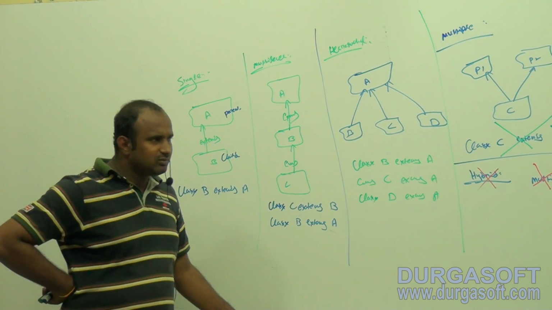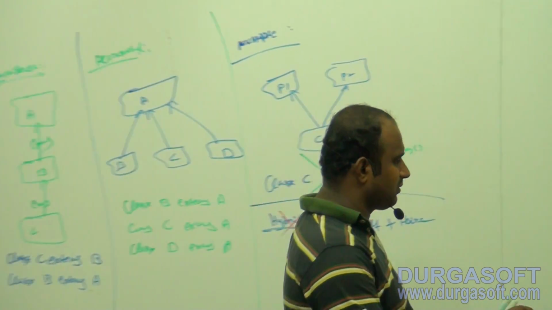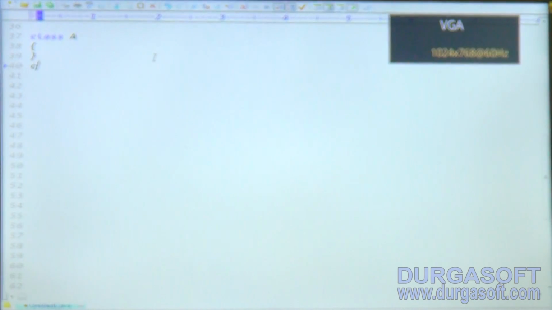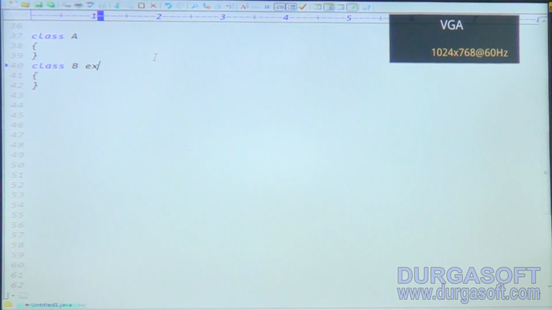So check the example once. I'll read the example, so please observe. Here I'm writing class A. I'm writing class B. Class B extends A class.